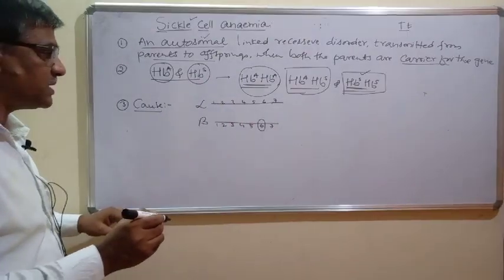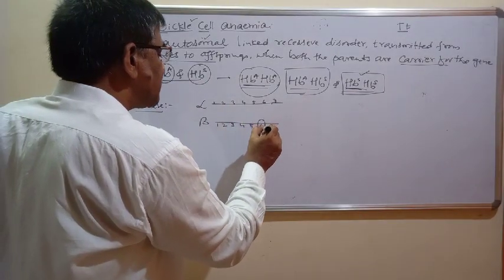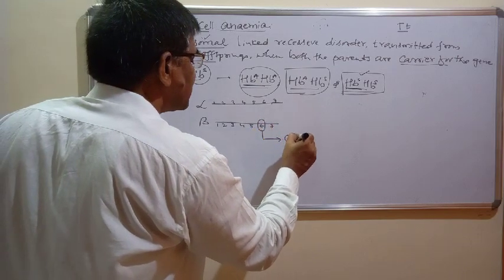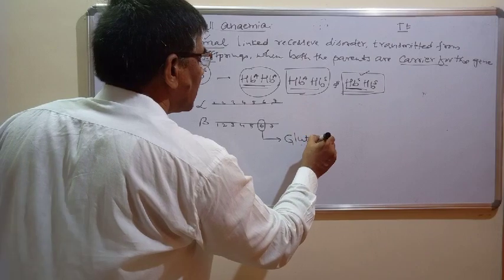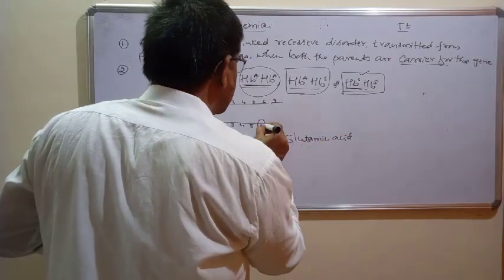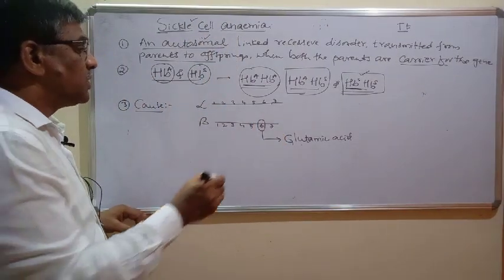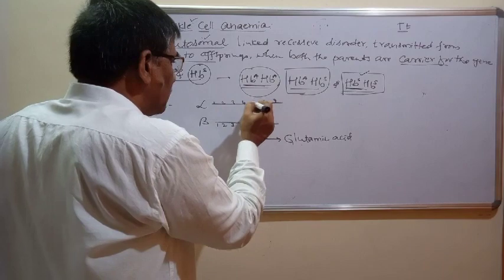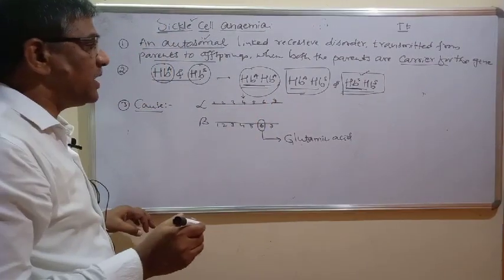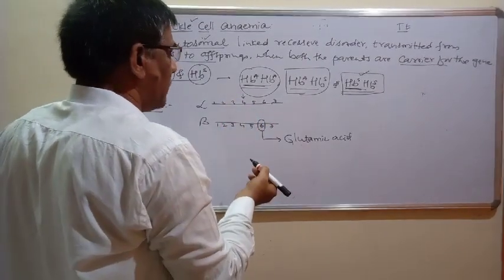In the beta chain, at the 6th position in normal hemoglobin, glutamic acid must be present. This hemoglobin is produced when the normal HBA gene is present, and this is nothing but normal.